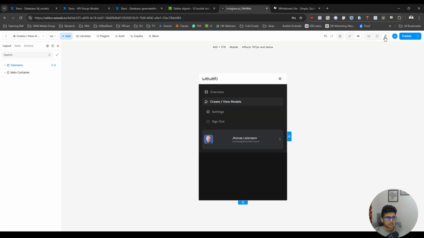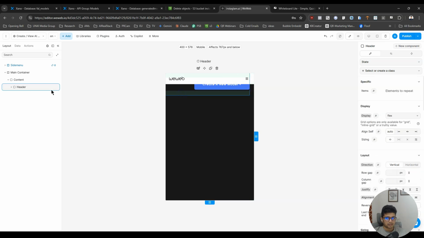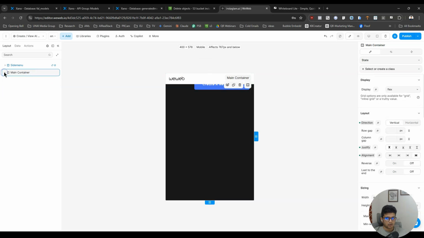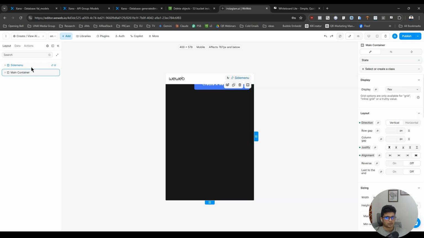Because mobile view has some serious problems, especially with the top bar and all that. So mobile view, first of all, the container itself needs to be below the side menu, right? If I delete the side menu, everything is fine, looks good, but that's not how it's supposed to be. It's supposed to be below that.